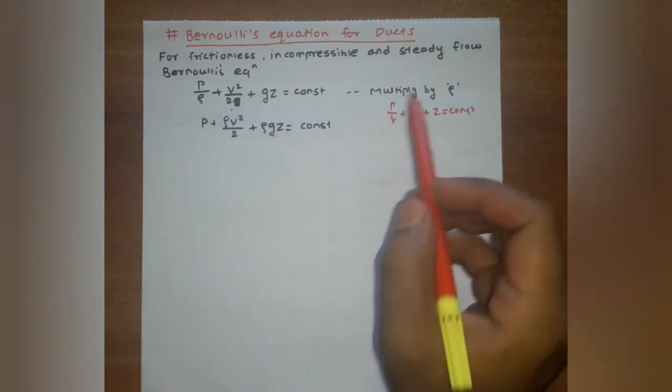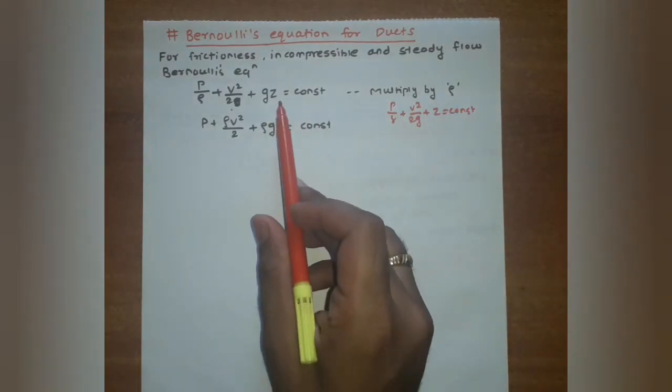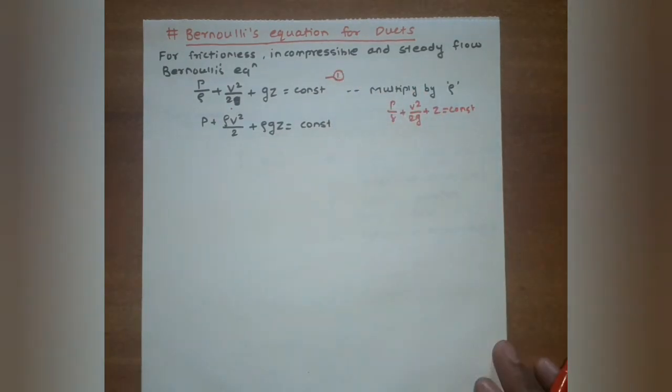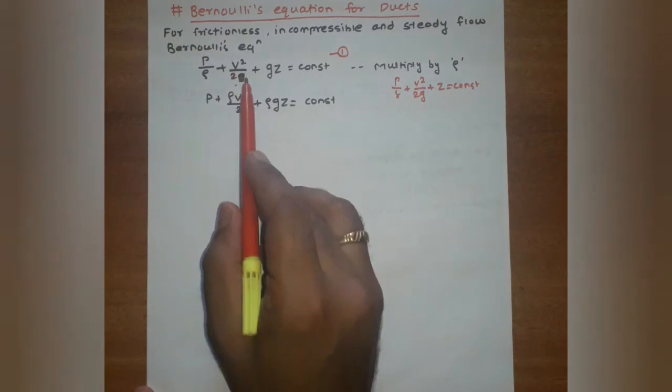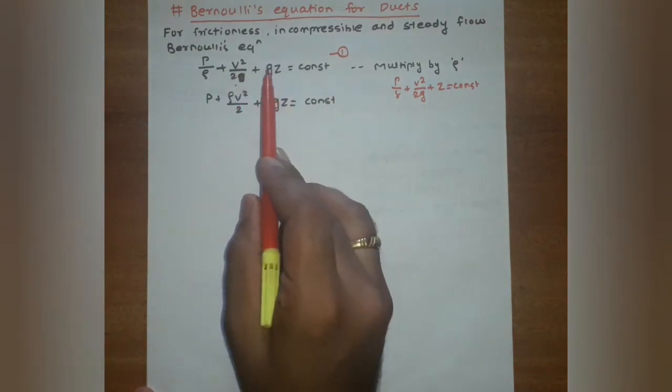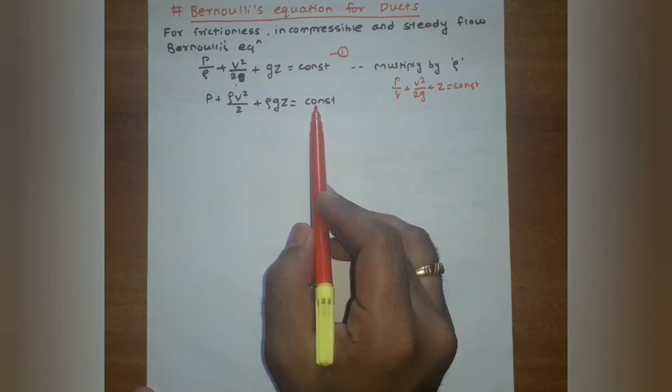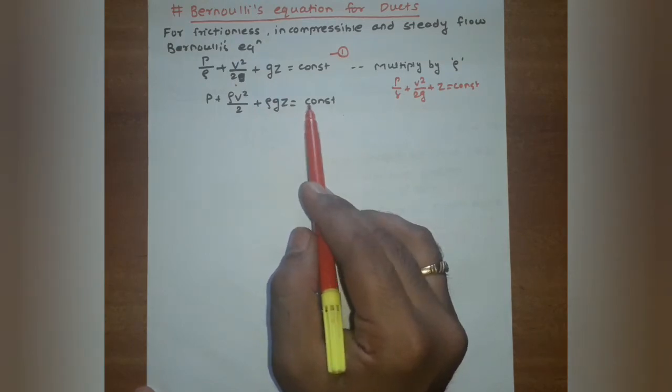Then multiply this equation by rho. We can give it equation number 1. Then we will get P plus rho V square by 2 plus rho Gz is equal to constant, and the density is also constant.